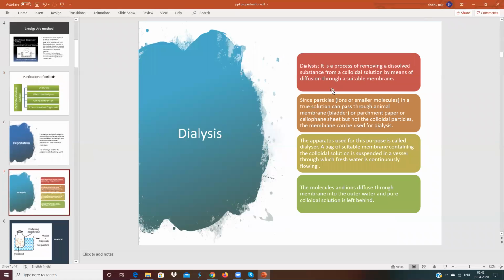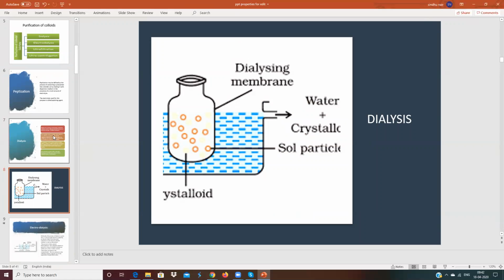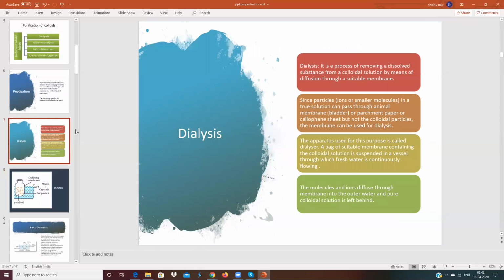So we'll first come to dialysis. Dialysis is used for the purification of colloid. In dialysis, the process of removing a dissolved substance from colloidal solution is by means of diffusion through a suitable membrane. The particles, ions or small molecules in the true solution can pass through an animal membrane, or bladder, or a parchment membrane. Animal membrane is also called a parchment membrane.